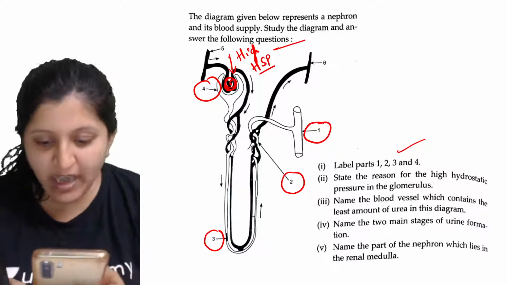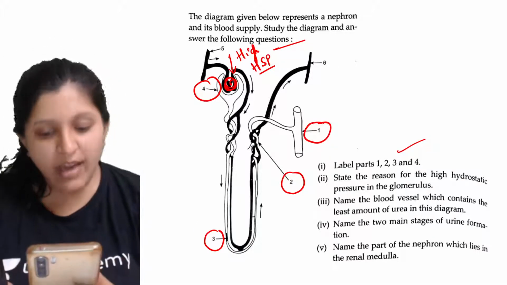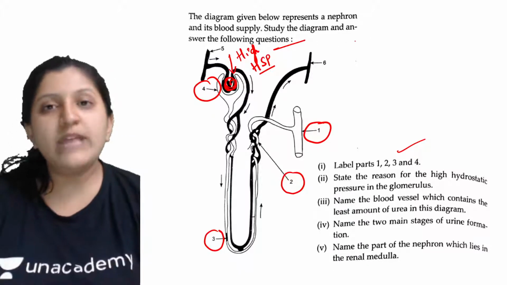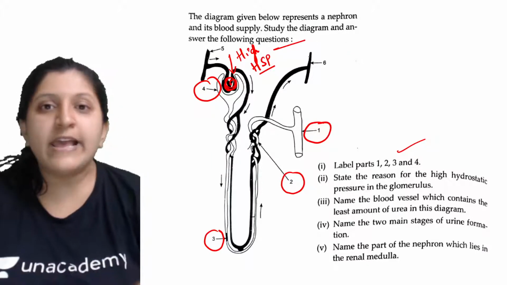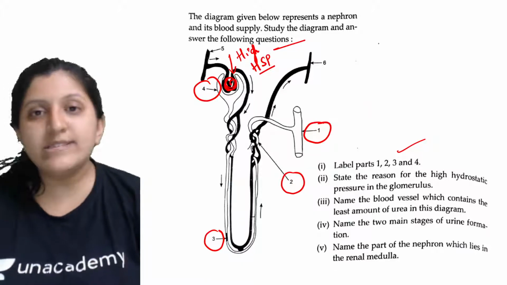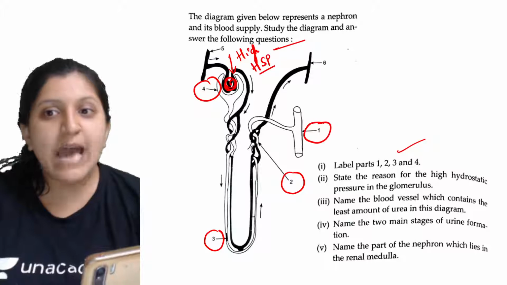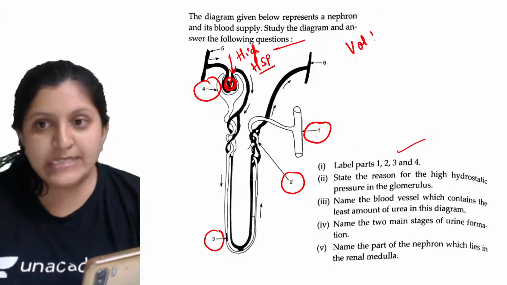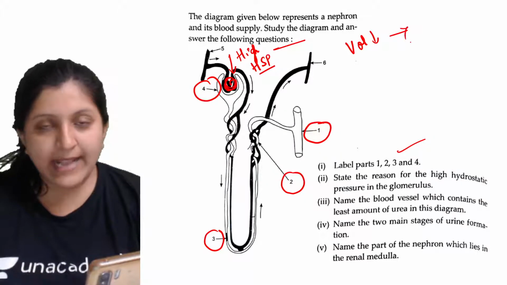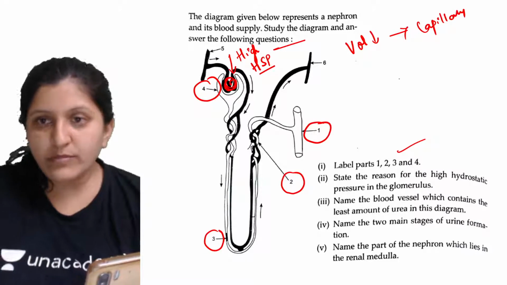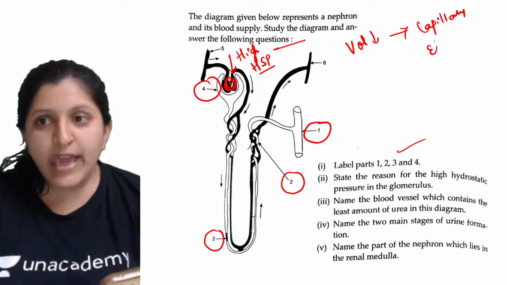Because the afferent arteriole is wider than the efferent arteriole. Yes, that's right, very good. So the afferent arteriole is wider, the efferent one is narrower, and the capillary is also narrower. So what is happening? The volume is decreasing. Where exactly is it decreasing? It is decreasing in the capillaries and also in the efferent arteriole.